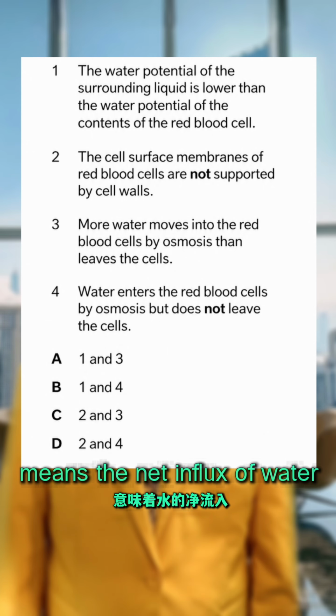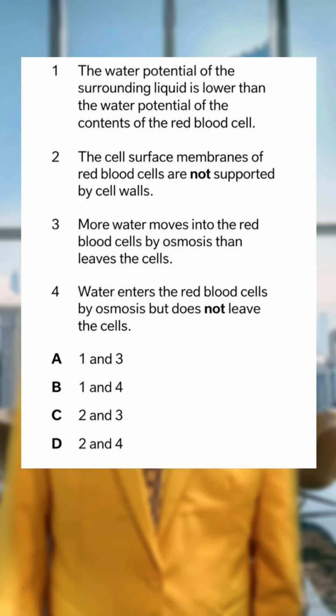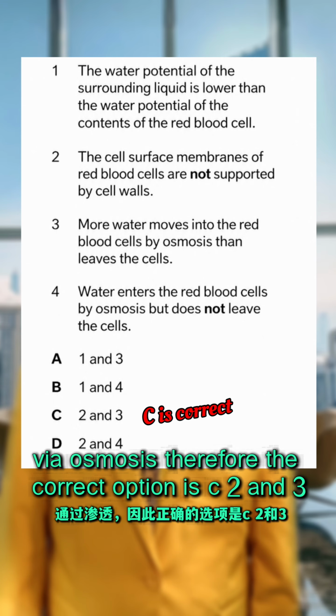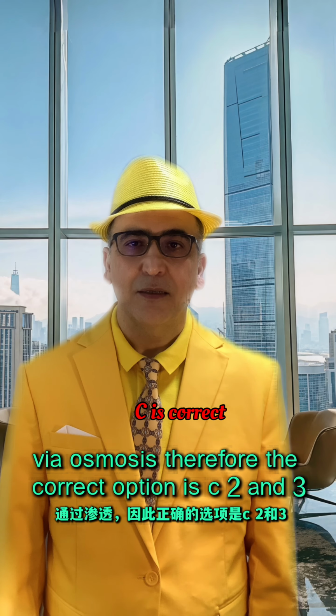Conclusion. The statements that correctly explain hemolysis are 2 and 3. Statement 2 explains why the cell bursts, meaning the lack of a cell wall to withstand pressure. Statement 3 explains the process that causes the pressure buildup, meaning the net influx of water via osmosis. Therefore, the correct option is C, 2 and 3.